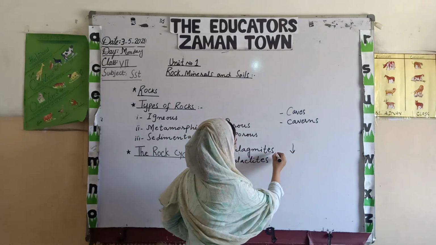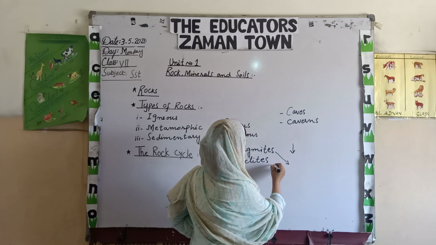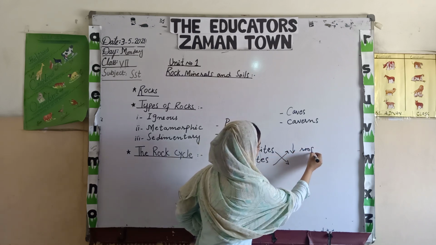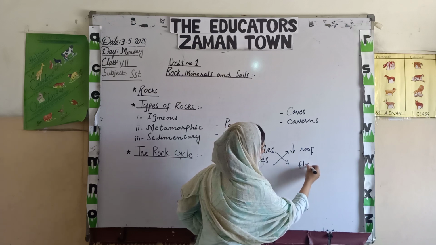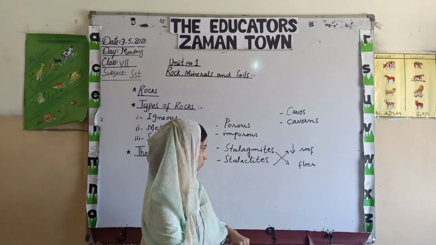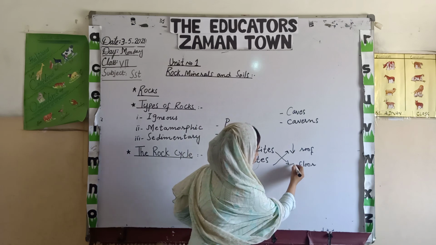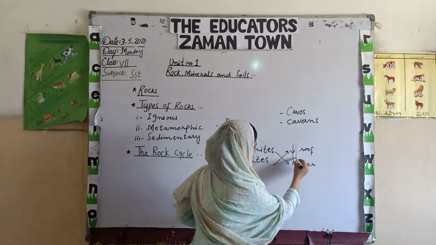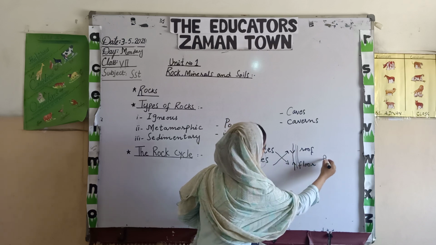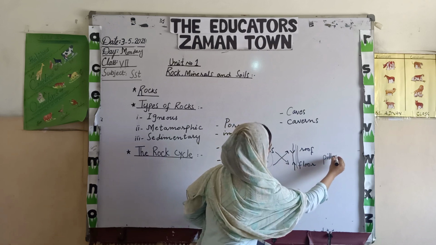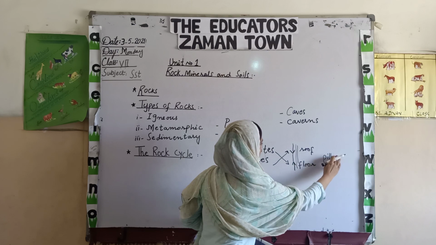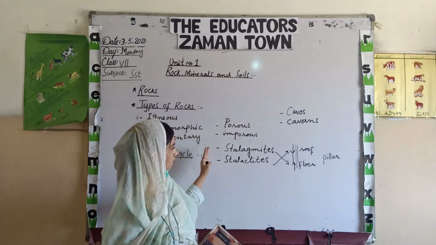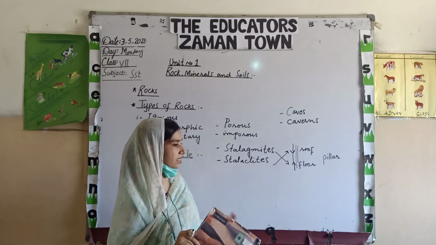stalagmites are present on the floor while the stalactites are present on the roof of the caves. Now when these two structures join together, they form a structure like a pillar, so they are known as the pillar. Okay, these are the common terms that you will learn in this chapter. So you must know about the stalagmites and stalactites.